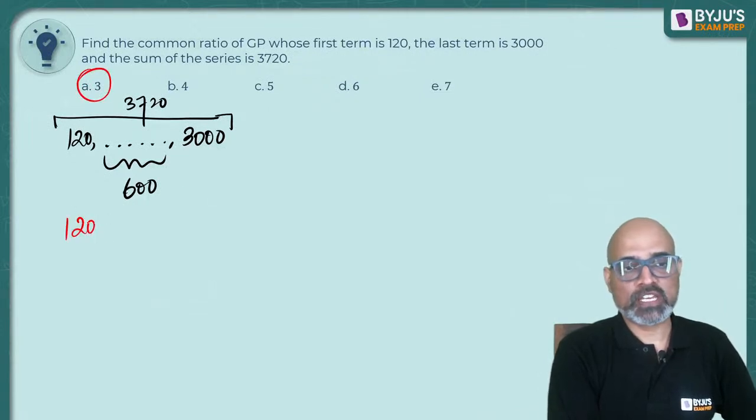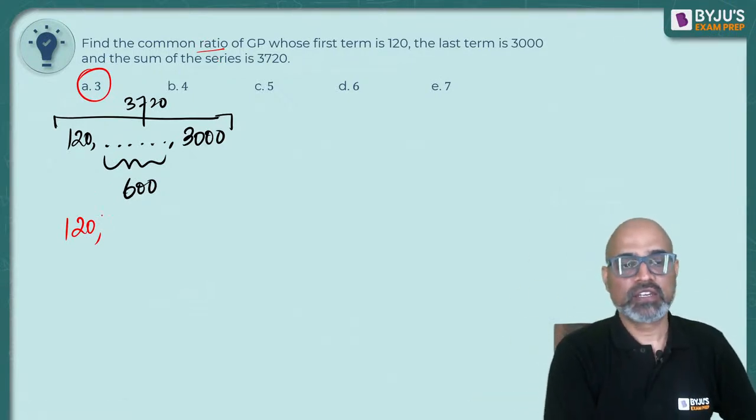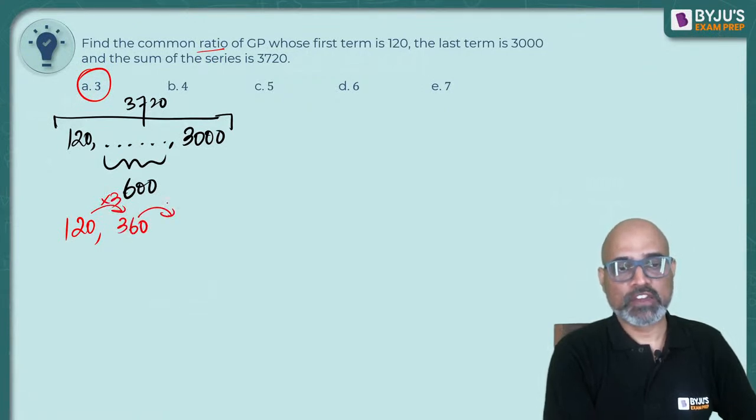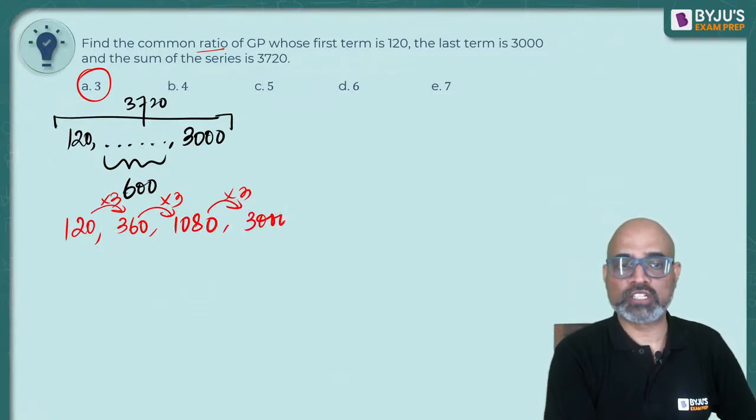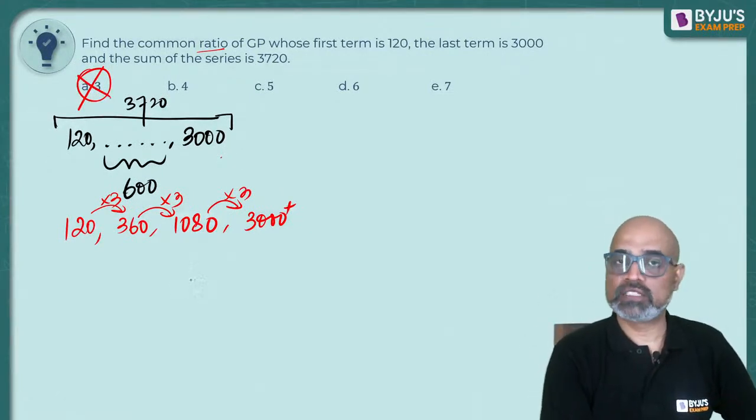If the first number is 120 and if the common ratio, as in multiply किससे करने वाले हैं, it's 3. So if you multiply it with 3, you will get 360. If you multiply it with 3, you will get 1080. If you multiply it with 3, you will get more than 3000. 3000 तो आया भी नहीं. A can't be your answer.